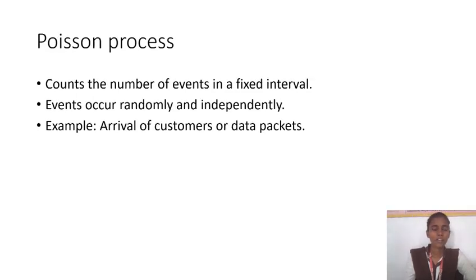The next one is the Poisson process. A Poisson process counts the number of events in time, and the events occur randomly and independently. Examples: arrivals of customers or data packets. This is the whole thing about the Poisson process.